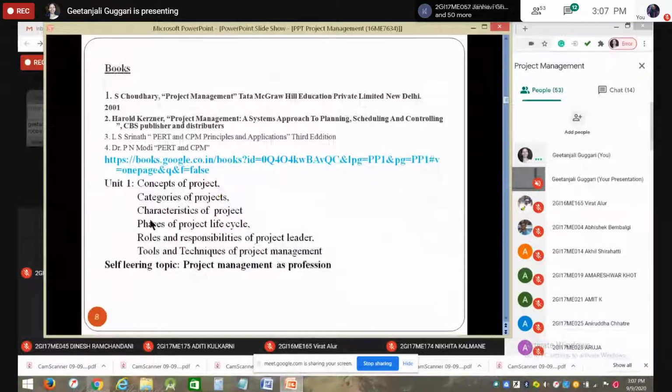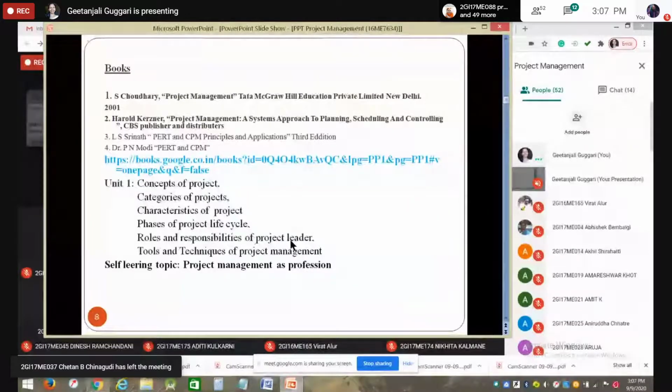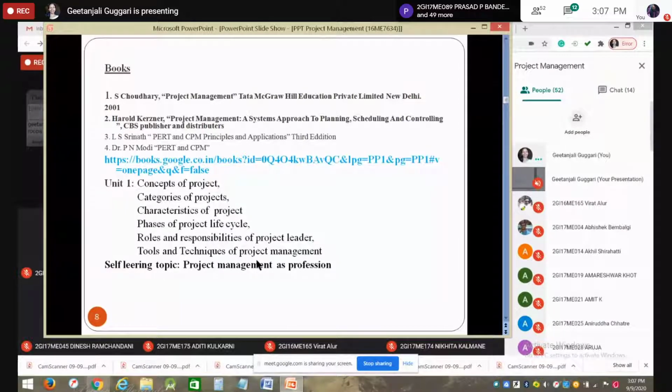In unit 1, we had a few topics. Concept of a project, its categories, that is, the classification of a project, is done. Characteristics of a project is also done. Different phases of a project life cycle is done. And in today's class, I was able to cover the roles and responsibilities of a project manager, project leader, and the tools and techniques which are available to complete your project at the different stages, at the different phases of the project.